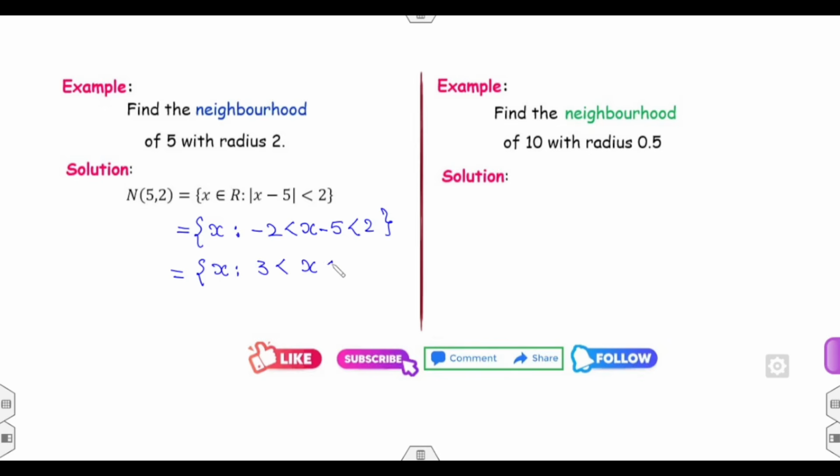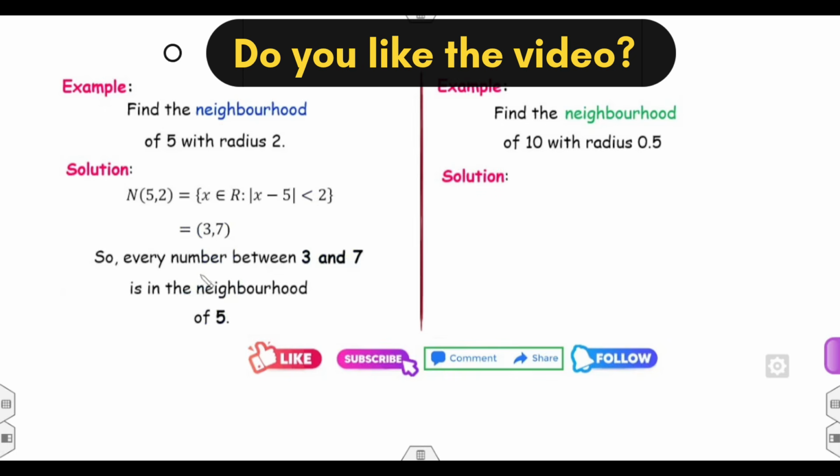I can add 5 on both sides. So what is x? x is the open interval (3, 7). Make sure, students, it is a strictly less than sign. So every number which lies between 3 and 7 is called the neighborhood of the point.